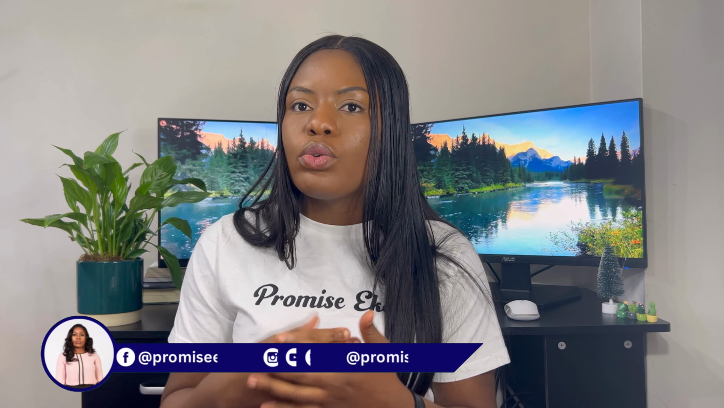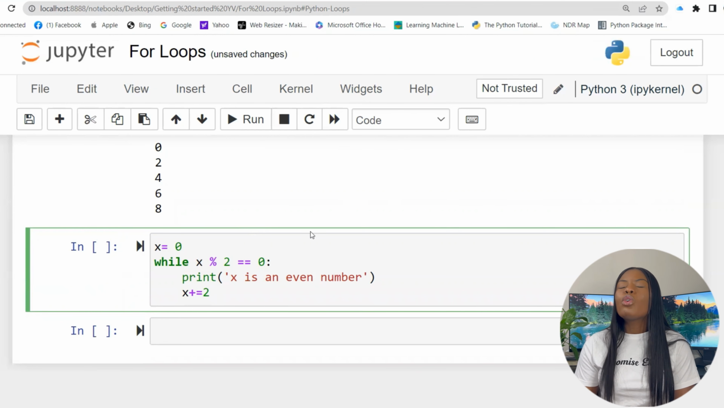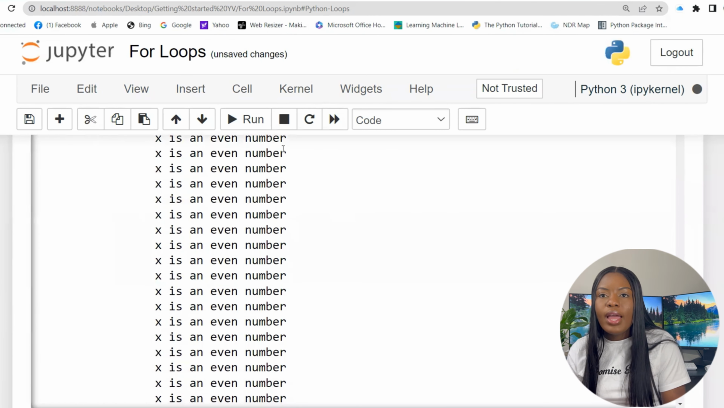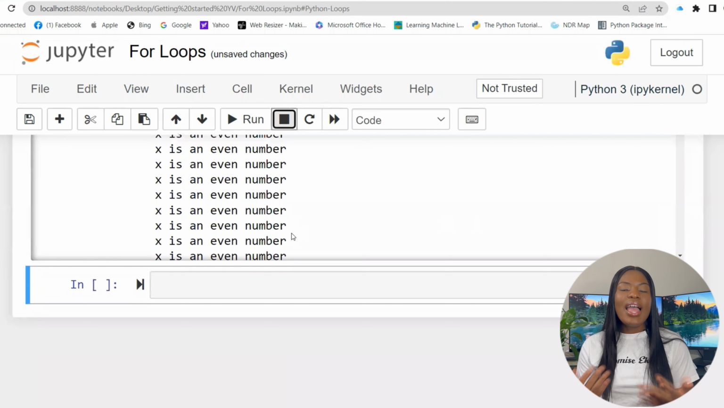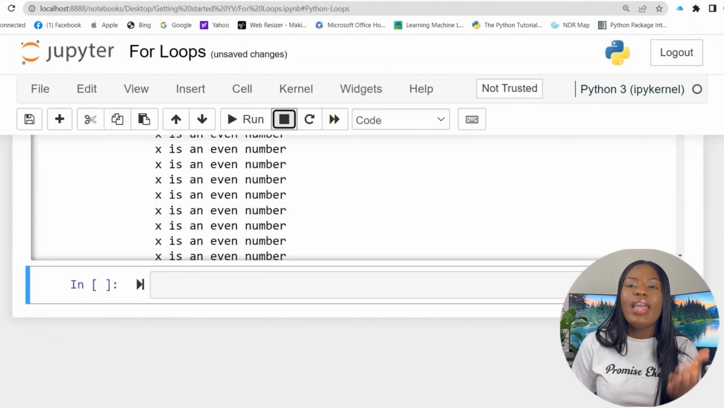Say x modulo 2 is equal to 0, that means it's an even number, because when you divide x by 2, there's no remainder. So while x modulo 2 is equal to 0, print x is an even number. I continually add 2, so this will continue running forever. I had to stop it because, since I'm adding 2, x will always be an even number. Even if I get to 1 million, it continues running because x would always be an even number. So this loop will never end given this condition.